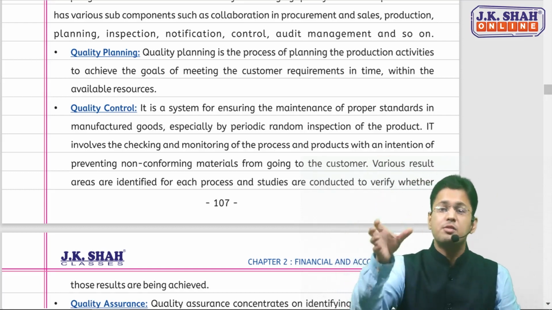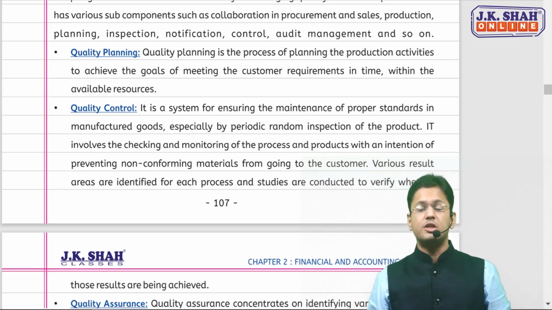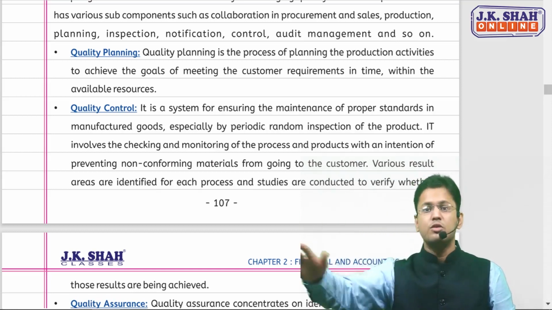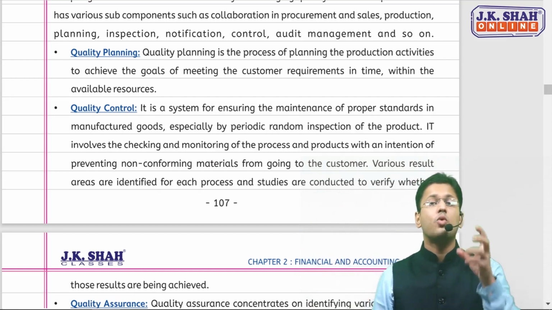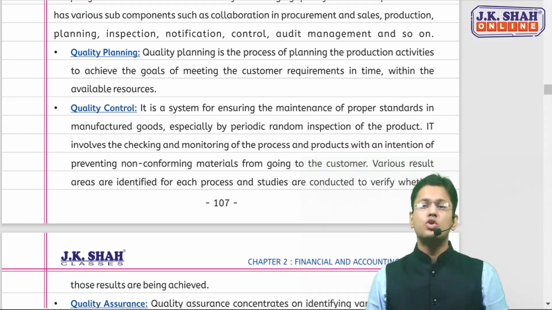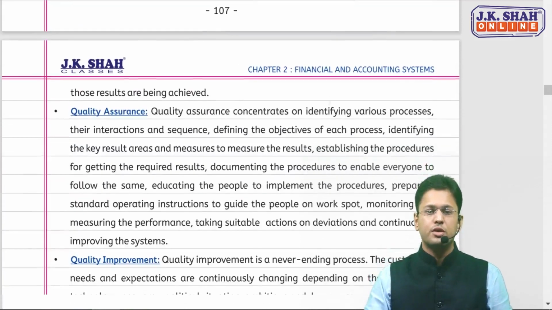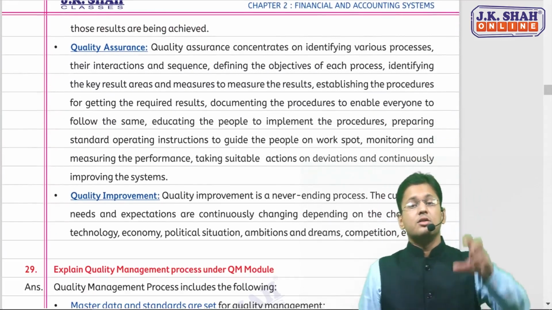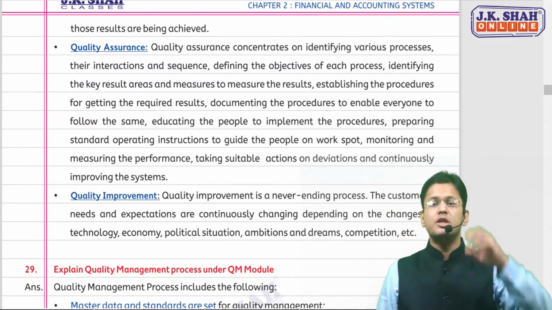We need to maintain some proper standards for the goods manufactured. We need to randomly inspect everything. We need to check that non-quality, non-conforming material doesn't go to the consumer. Only the quality checked products are being sold to the consumers. That is quality control.